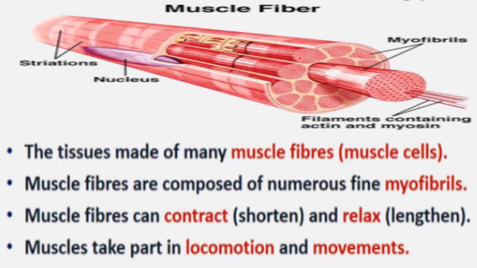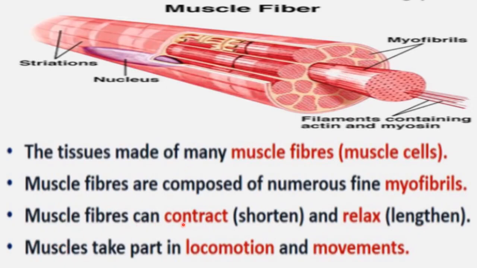And in this muscle fiber, you can see these myofibrils. All these are myofibrils present in a muscle fiber. This one myofibril is shown like this here. So these numerous myofibrils are present in a muscle fiber. Muscle fibers can contract, which means they can shorten, and they can relax, which means lengthen.